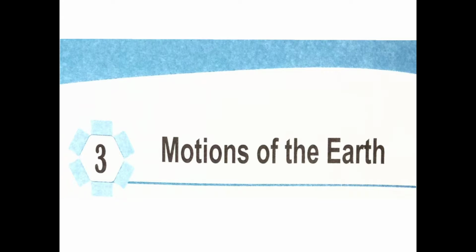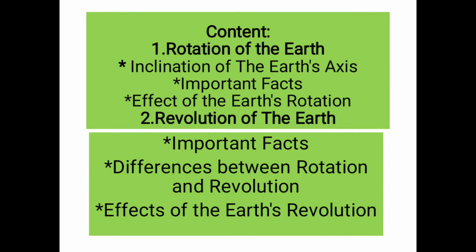Earth is moving constantly. As you have studied in the first chapter, each planet has two motions. The Earth, being a planet, also has two motions. Those are rotation and revolution. Rotation and revolution are the two motions of the Earth. So now let us see the content of this lesson.